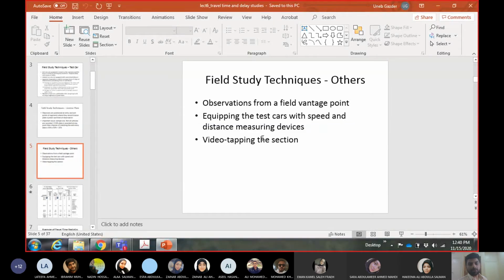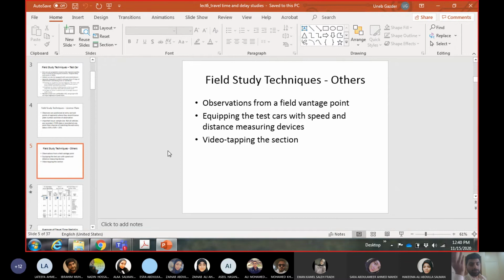The third technique, or the third method, is to videotape the section. So you prepare a video of the whole section. Again, you need a vantage point for that. On that vantage point, you install a camera. The camera is looking over the whole segment, and you have the video of the whole segment. You come back with the video, and you note down the travel time from the video. Later on in the video you see the car has entered the section at this time and it has left the section at this time. You have the travel time. You can see the stop delay of the car.